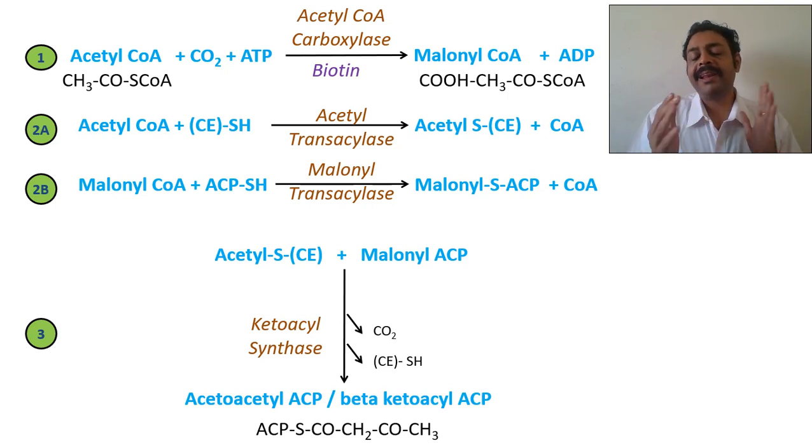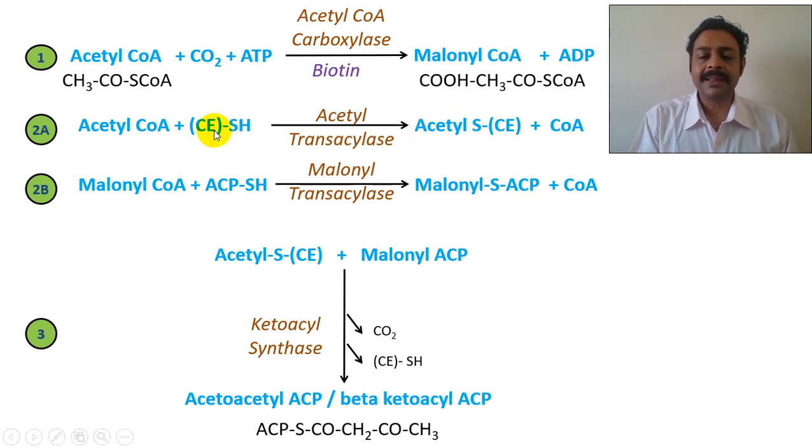So we will recap here. Acetyl-CoA combines with carbon dioxide to form malonyl-CoA. Another acetyl-CoA combines with condensing enzyme to form acetyl CE. You take malonyl-CoA and it combines with the acyl carrier protein to form malonyl ACP. So this acetyl group and malonyl group, with removal of carbon dioxide, become a 4 carbon compound, acetoacetyl ACP. It is attached to the acyl carrier protein.